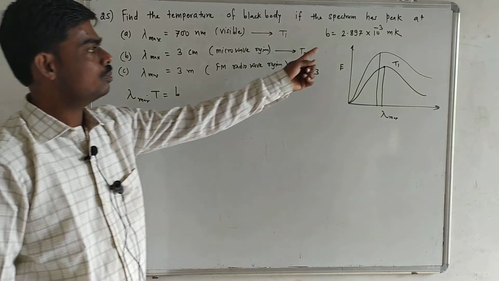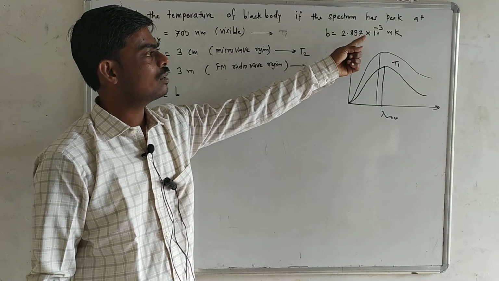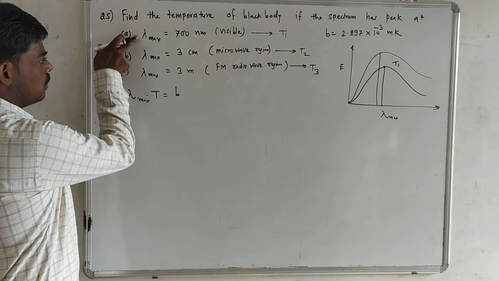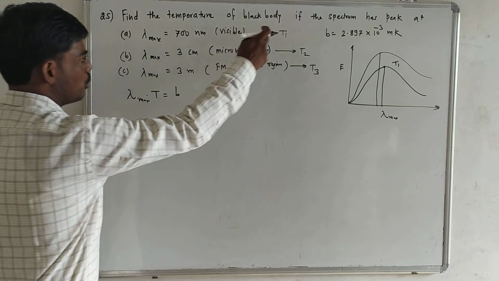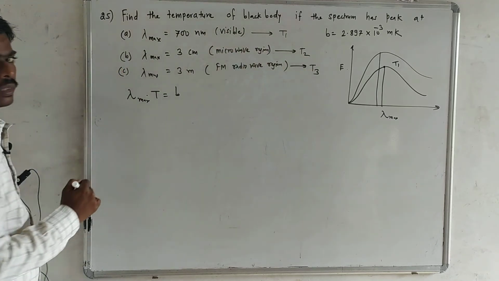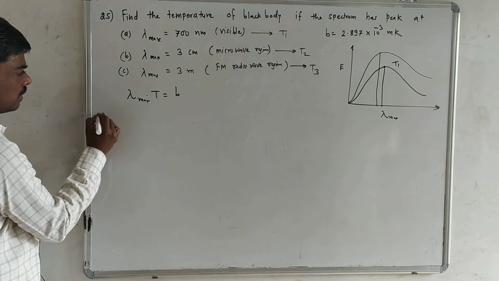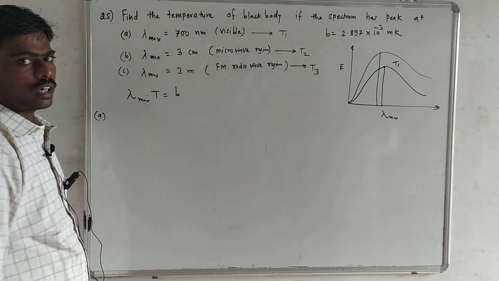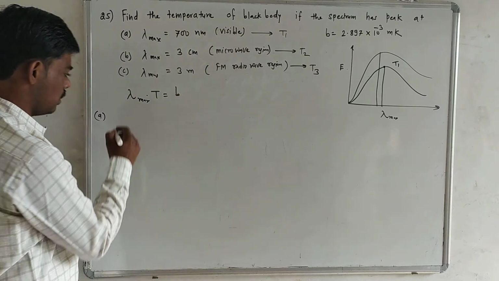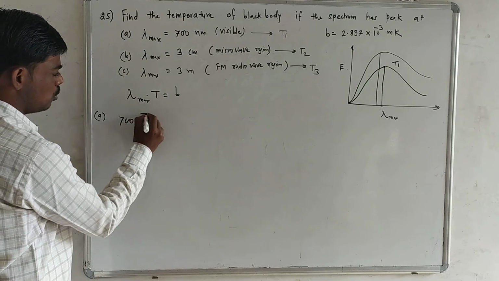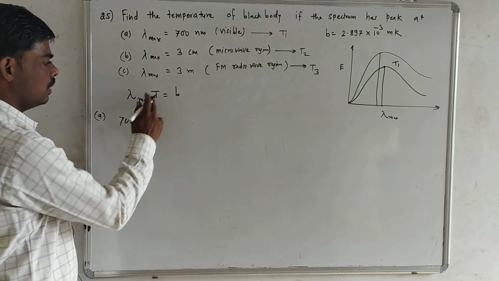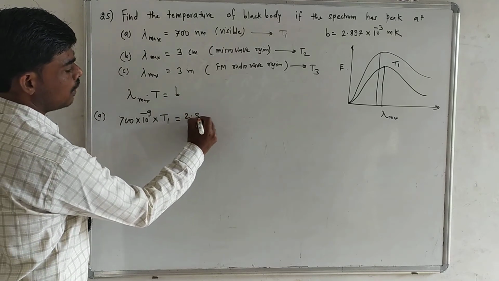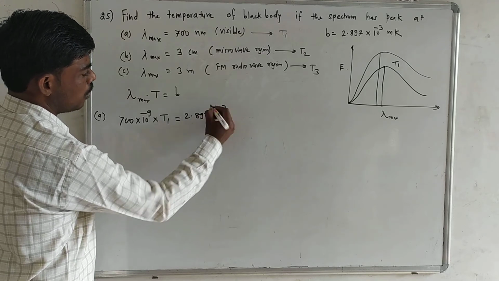B is given to you. B is Wien's constant, 2.897 into 10 raised to power minus 3. So for three different values of wavelength, we have to find out T1, T2, T3. I will substitute first condition A, lambda max 700 nanometer. Nanometer is not a standard unit, we have to convert it into meter. So 700 into 10 raised to power minus 9. T means T1, that we have to find out, and B is 2.897 into 10 raised to power minus 3.